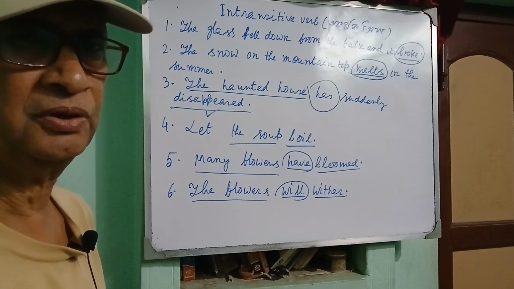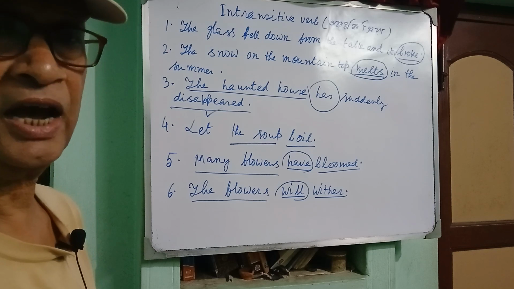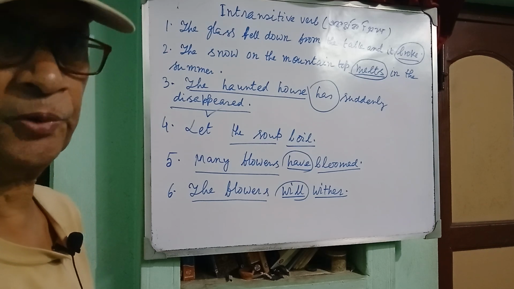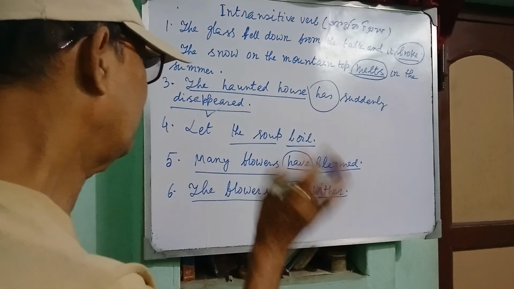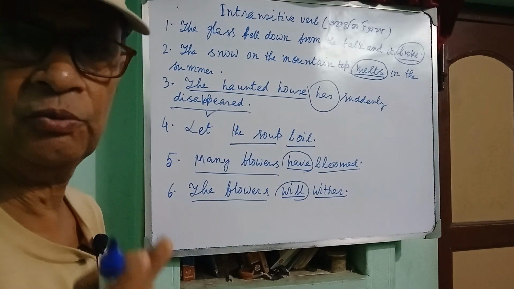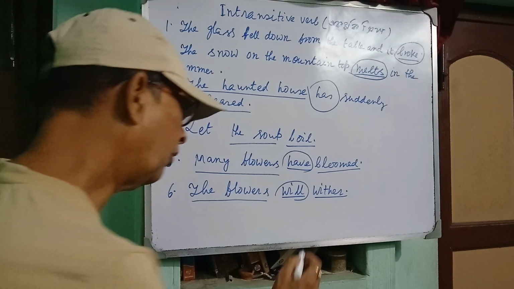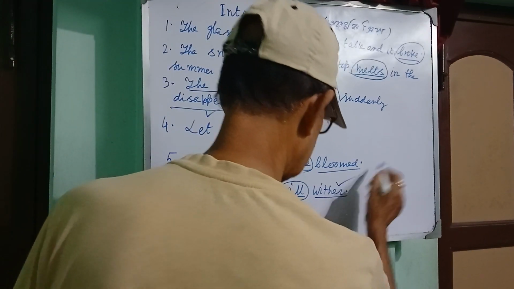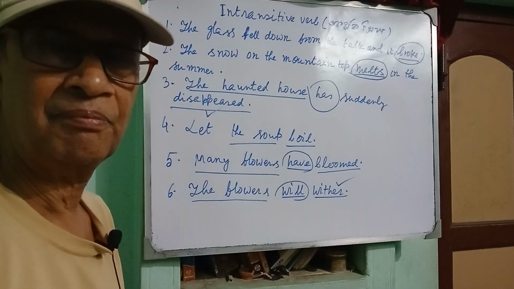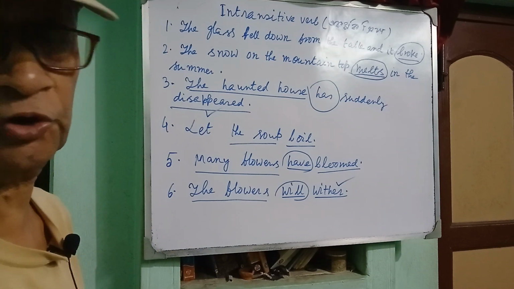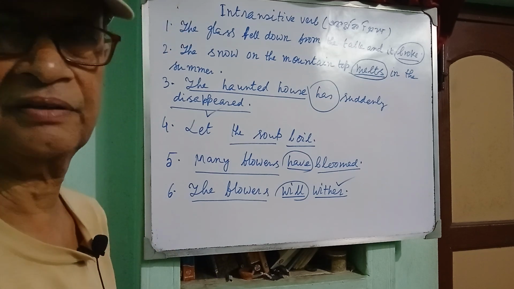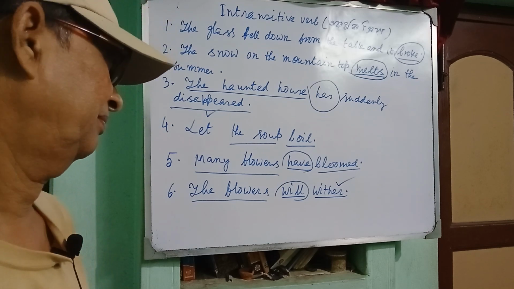Wither means to dry and fall down. শুকিয়ে যাওয়া, পড়ে যাওয়া, নষ্ট হয়ে যাওয়া, wither. ওই ফুলগুলো আবার নষ্টও হয়ে যাবে. The flowers will wither. Now, if you try to ask wither by what or whom, কি বা কাকে দিয়ে যদি প্রশ্ন করো, there is no answer. You will get no answer.